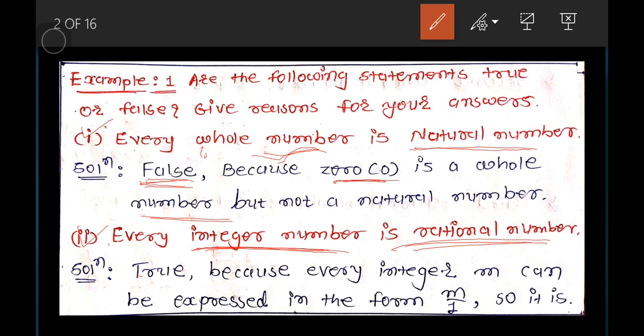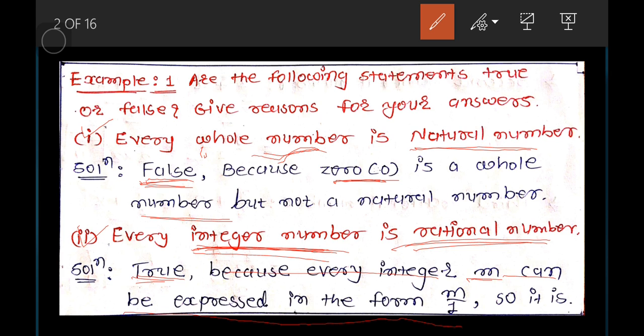Then you can say that it is true, because every integer we can write in the form p by q. Every integer m can be expressed in the form m by 1.